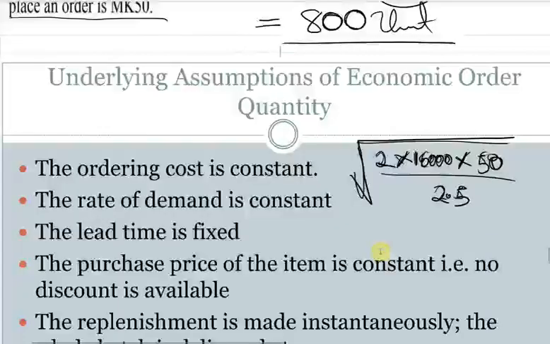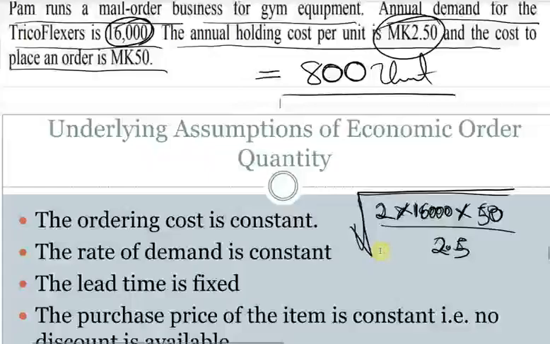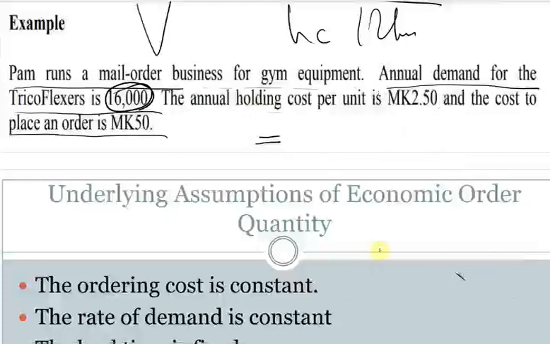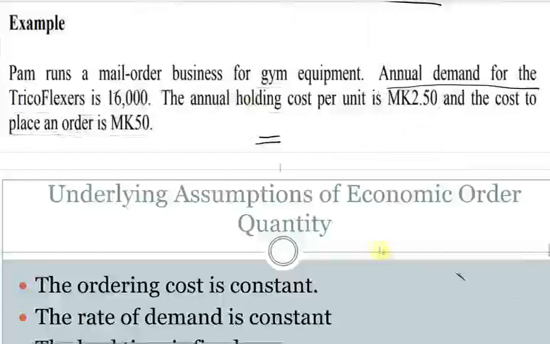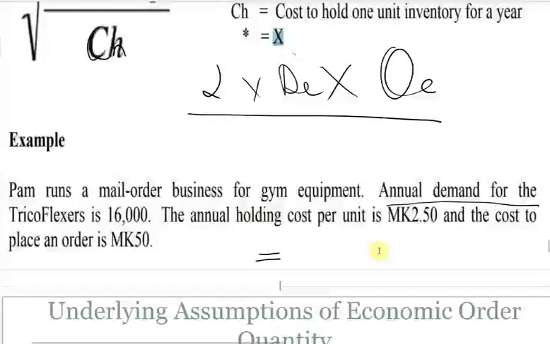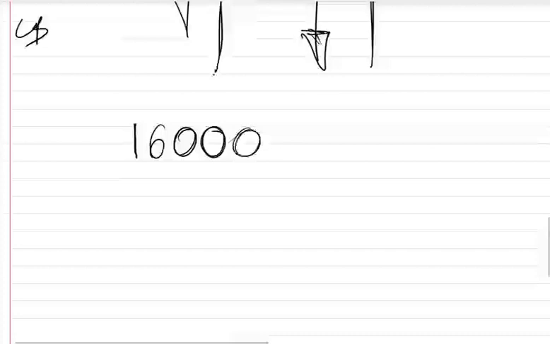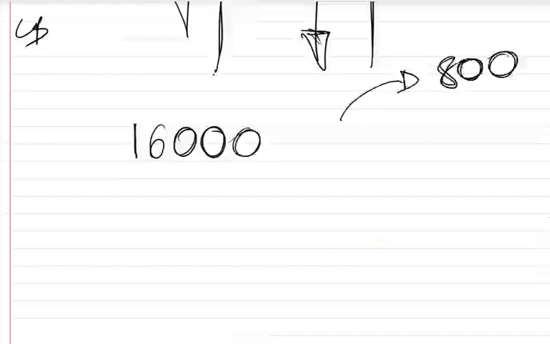So we can have some more questions that come after this, some follow-up questions. For you to find how many times they will make the order. For example, we are saying the demand is 16,000, right? And they need to order 800 every time. They are making an order, they need to order 800, nothing less, nothing more. So how many times will they order during the year?